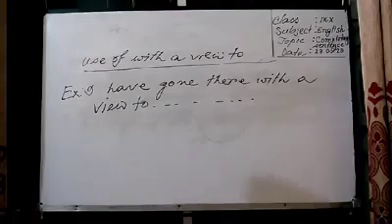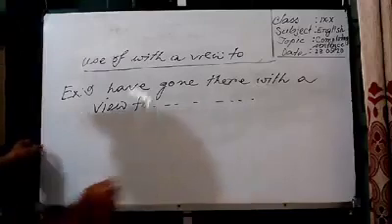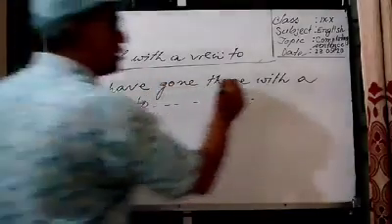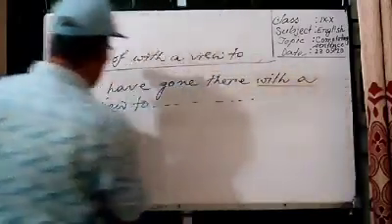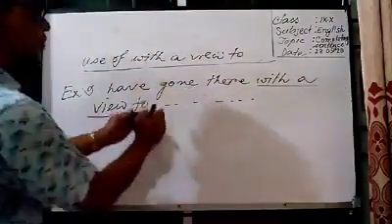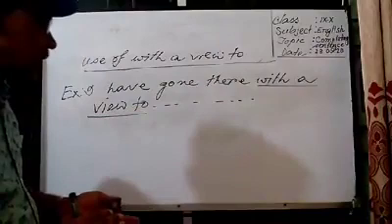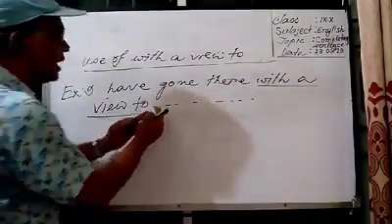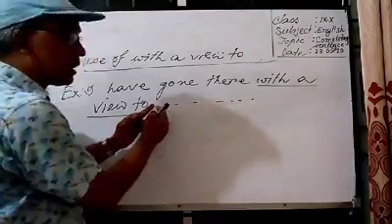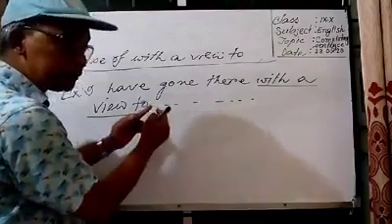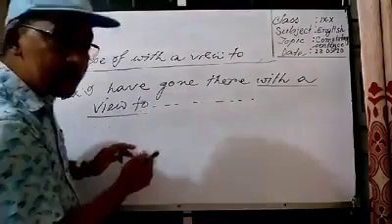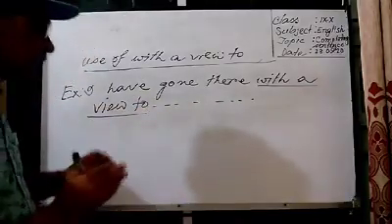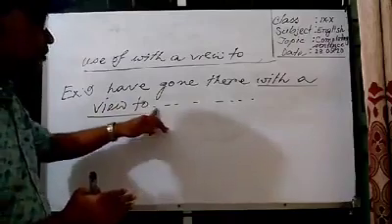And you have also known that after with a view to, it is a structure, you will have to use the ing form of a verb. And you also know that ing is added to the present form of a verb.